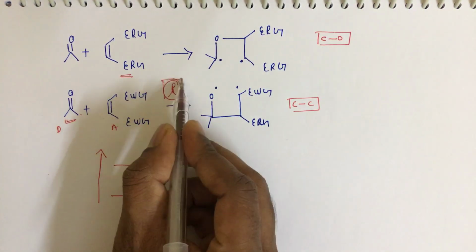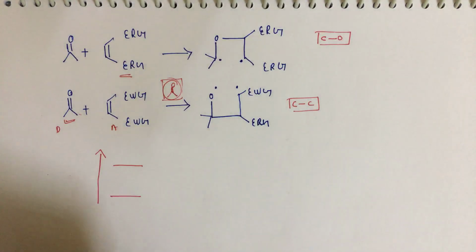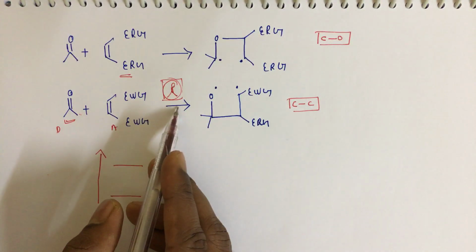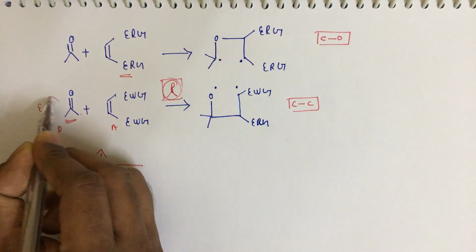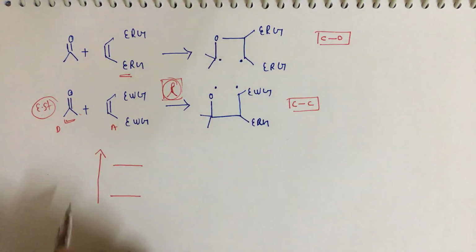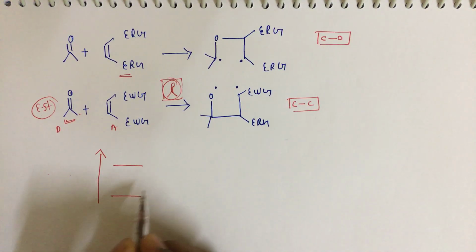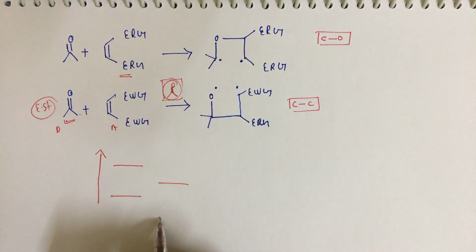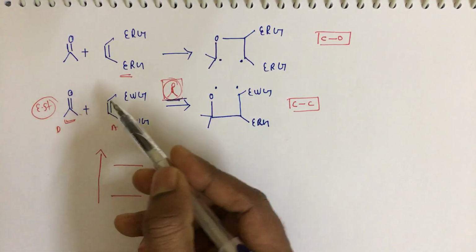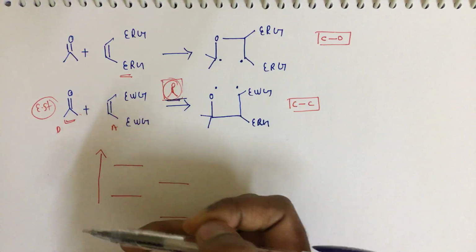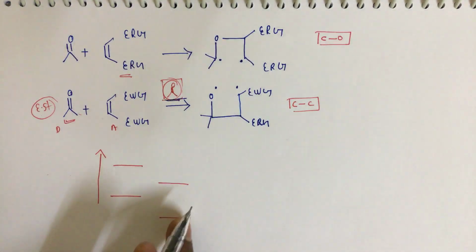When we are taking this h nu of lambda max of the carbonyl compound, it goes to the excited state. Excited state means higher energy. Since we are taking the lambda max of the carbonyl compound, only the carbonyl compound goes to the excited state, and the olefin will be in the ground state only. The ground state will be less energy.